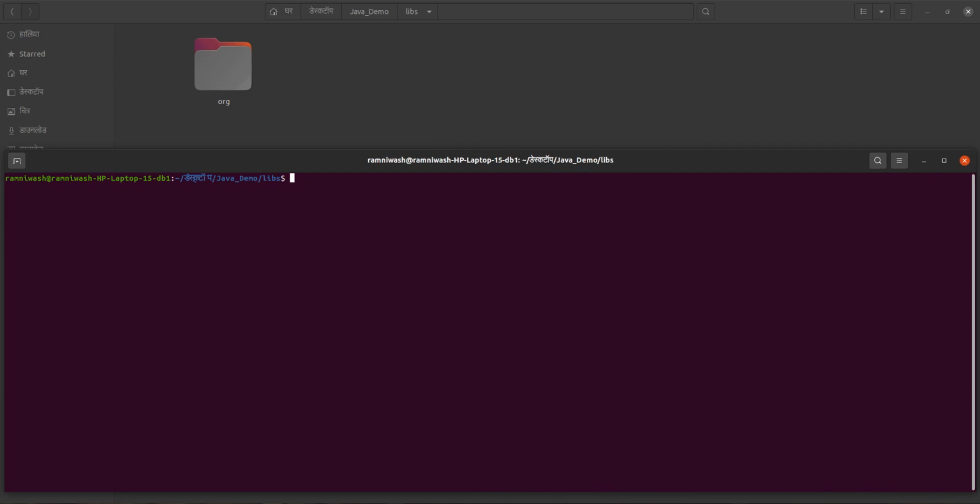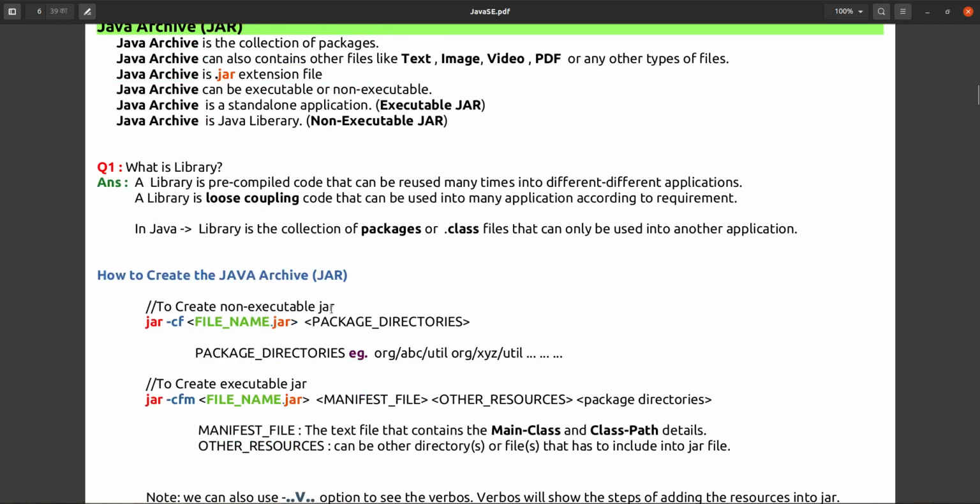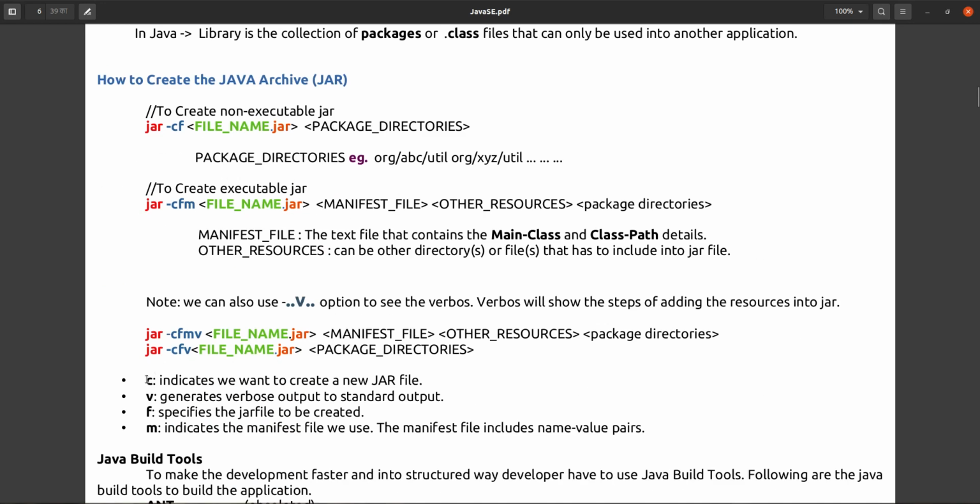So what is the statement to create a Java archive? jar cf. What is the meaning of cf? C stands for indicating we want to create a new jar.